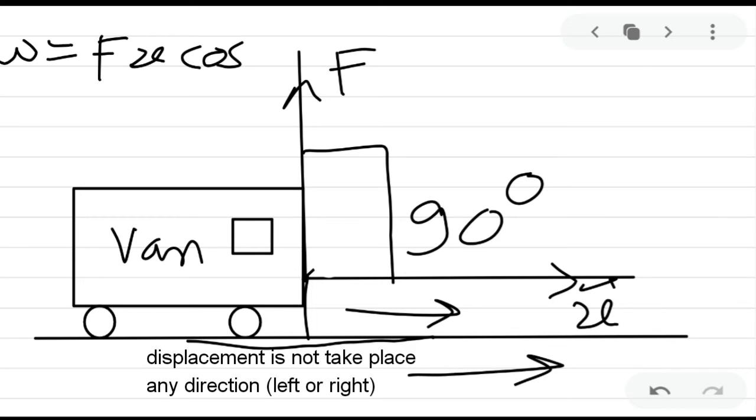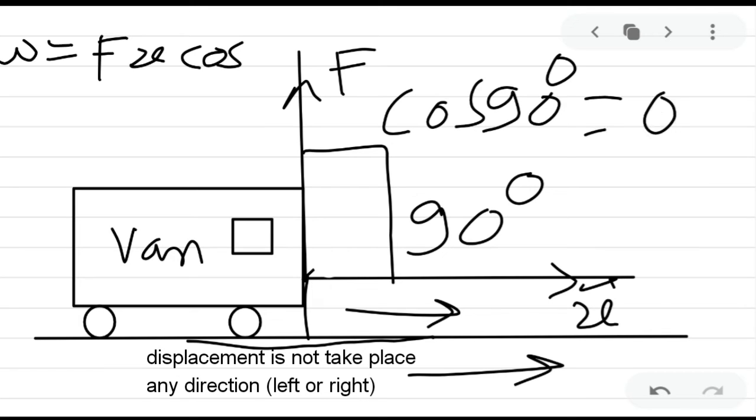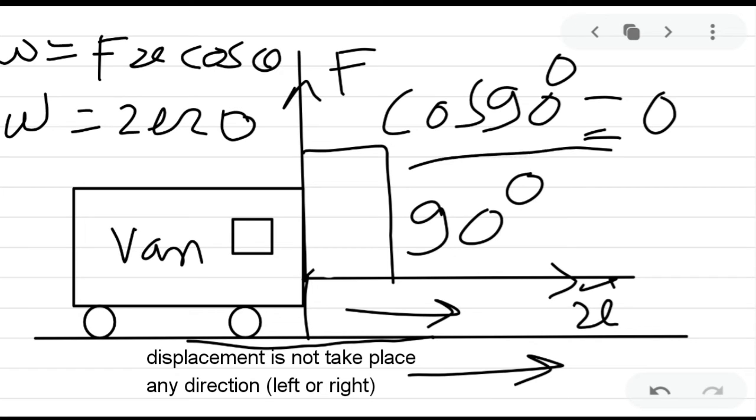So we can say that cos 90 degree is equal to 0. So work done is 0. Work done cannot take place. Work done is equal to 0 when we have considered cos 90 degree.